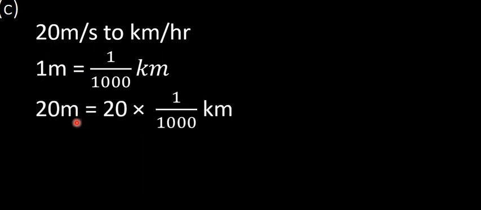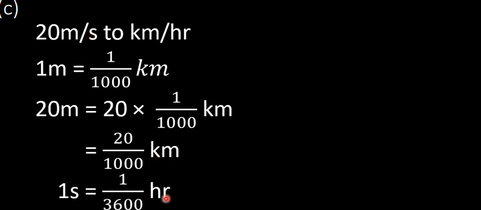So we know that 1 meter is equivalent to 1 over 1,000 kilometers. So the 20 meters is going to be 20 times 1 over 1,000 kilometers, which gives us 20 over 1,000 kilometers. Then we shall also convert the 1 second to hours. We know that 1 second is equivalent to 1 over 3,600 hours. So I've converted the 20 meters to kilometers, and I've also converted the 1 second to hours.